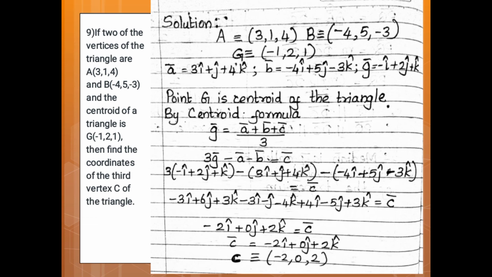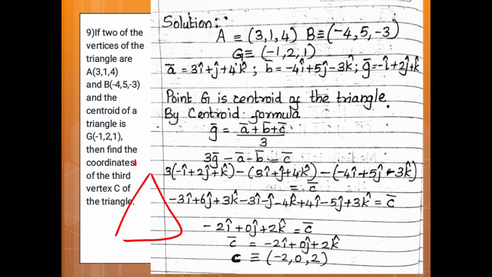If two vertices of a triangle, A is given (3, 1, 4) and B is given (-4, 5, -3), and the centroid of the triangle is given G (-1, 2, 1), then find the coordinates of the third vertex C of the triangle. Here, what we have to find?